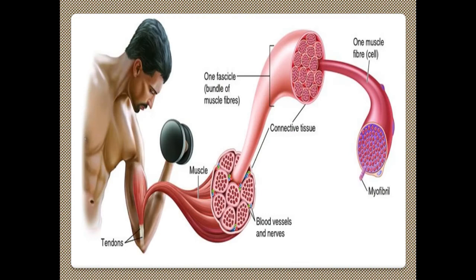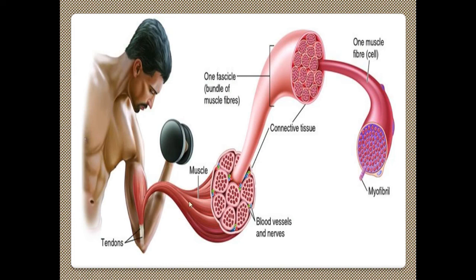Here you can see the structure of the skeletal muscle. In the arms, you have the muscle, the pink colored portion, and this muscle is connected with your arm bone through a connective tissue called tendons.